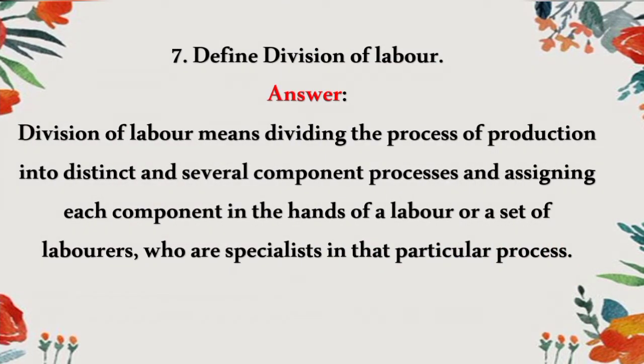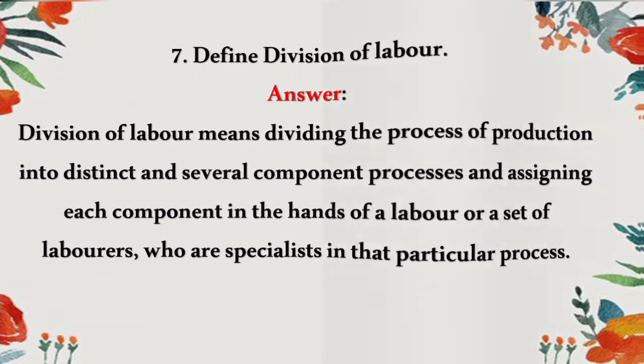Seventh question, define division of labor. Division of labor means dividing the process of production into distinct and several component processes and assigning each component in the hands of the labor or a set of laborers who are specialists in that particular process.